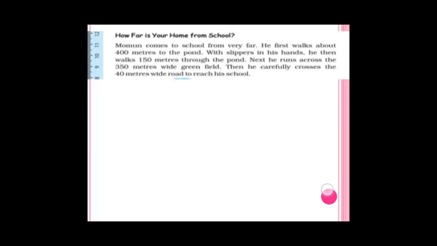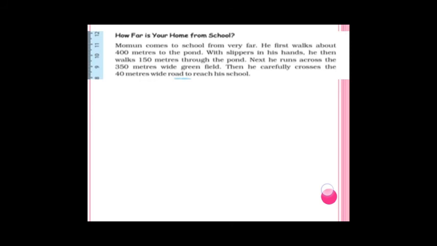See, one example I have given here, how he is coming to school. See, he is coming from so far. He first walks about 400 meters to the pond with slippers. Ponds mean there is so much water, and water means it is slippery. So he has to keep the slippers in his hand, and he then walks 150 meters.